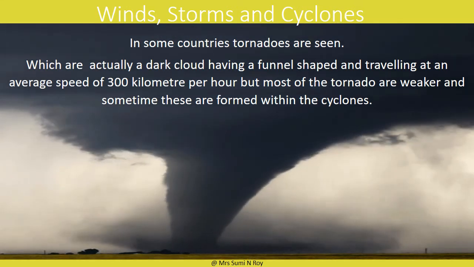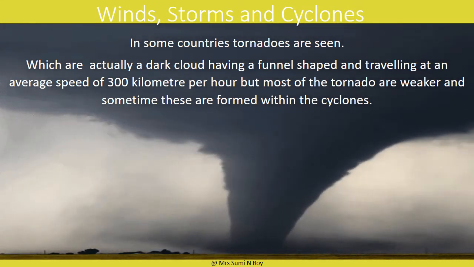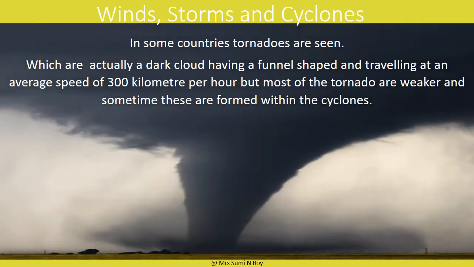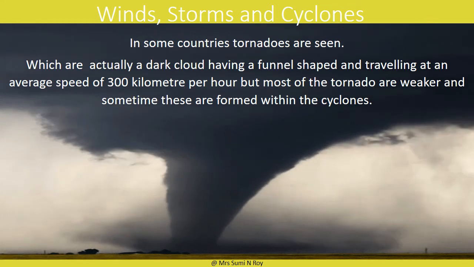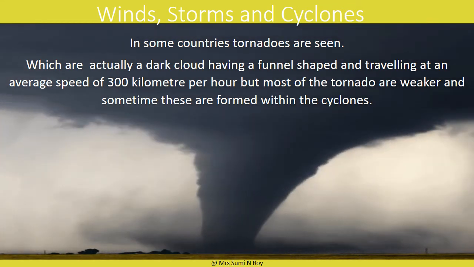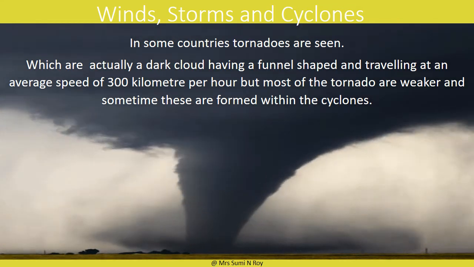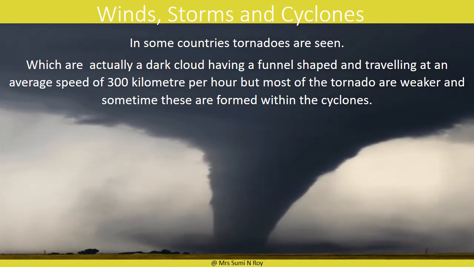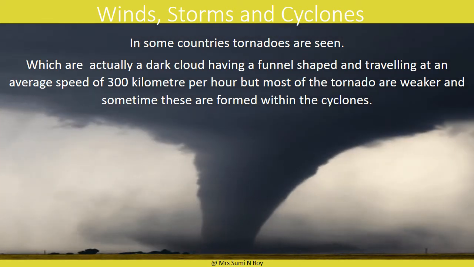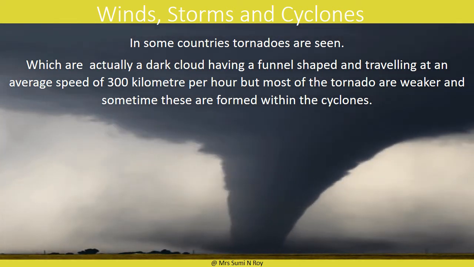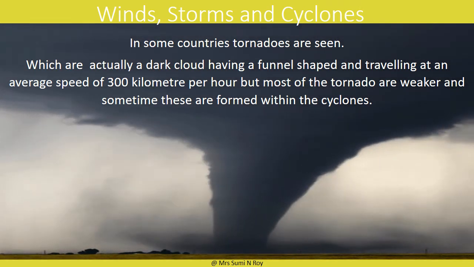If a person is in a vehicle when a tornado begins, he should come out of the vehicle and lie flat in a low-lying area. We have to stay away from fallen electrical wires and stay out of damaged areas. Students, I hope that you all have understood how these cyclones and tornadoes are formed and how they are so destructive.